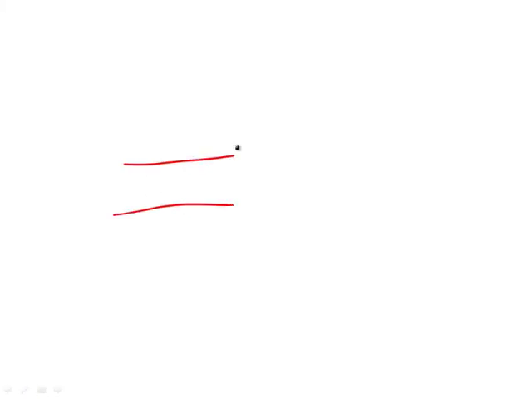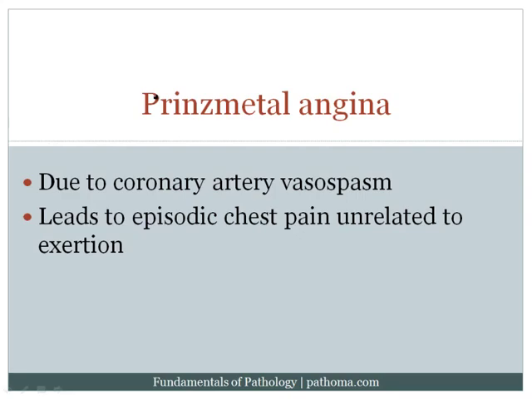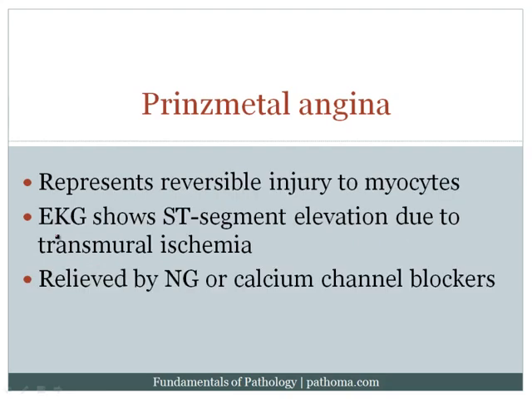So again, here's the coronary artery, this is going into the myocardium, and you get vasospasm so that this artery clamps down. Now when this artery clamps down, it's going to completely cut the blood supply, and that cutting of the blood supply will then result in episodes of chest pain that are unrelated to exertion. Whenever the vessel clamps down, that's when the patient's going to have chest pain. Now again, important to note that this still represents reversible injury to the myocytes. We have not yet caused death of the myocytes.